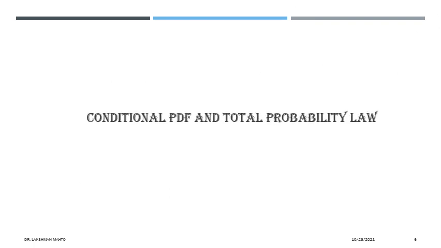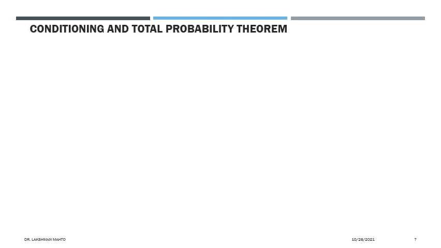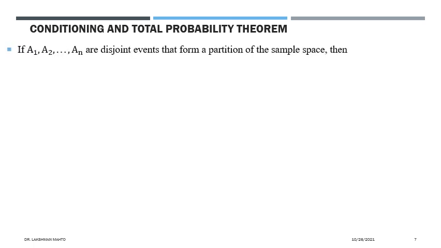Now I will talk about a further thing regarding the conditional PDF and its application to finding probability by using the total probability law. How can we find it? Consider a sample space that has been partitioned into n disjoint events A1, A2, ..., An. These are the partition of the sample space.